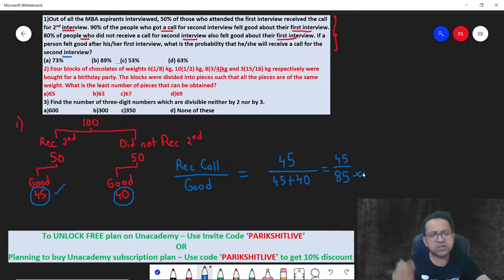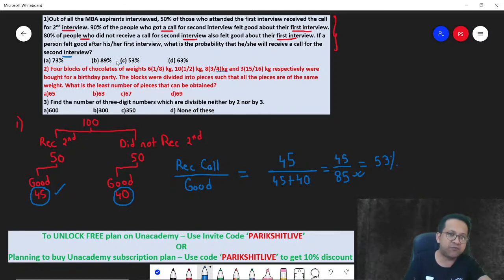Even if you do the calculations, 50% of the denominator is 42.5. But this is slightly greater than 42.5, meaning slightly greater than 50%. So approximately 53% as per the answer options. And that's your answer for the first one.